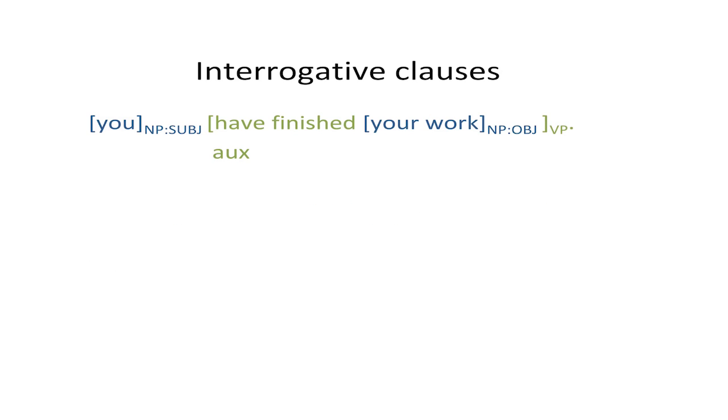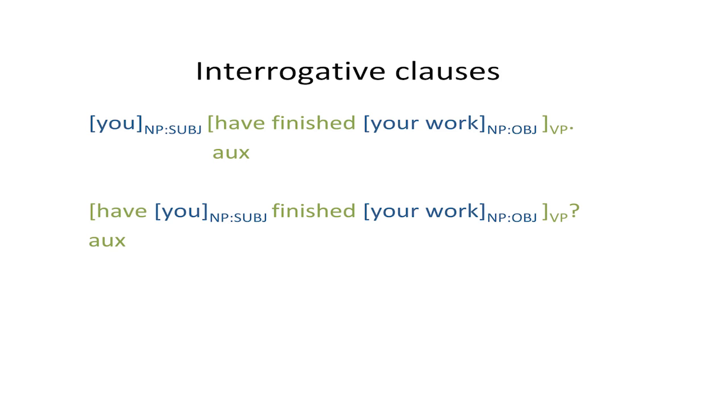In you have finished your work, the verb group is have finished, and have is the first auxiliary. From this we get the interrogative, have you finished your work? Where again, the auxiliary has been moved to the position in front of the subject. The exact structure of an interrogative clause depends on what type of question is being asked. We'll look at yes-no questions first, because they're more straightforward.